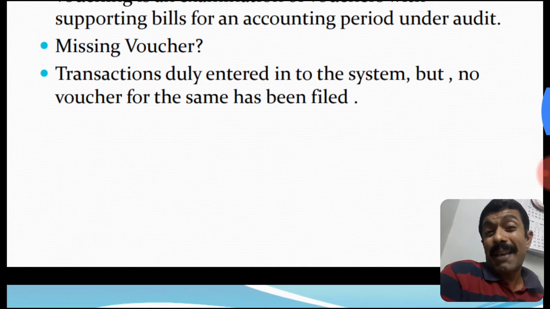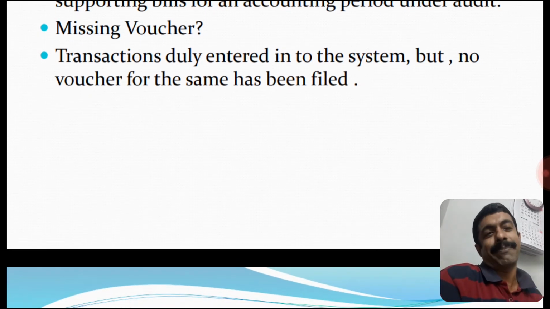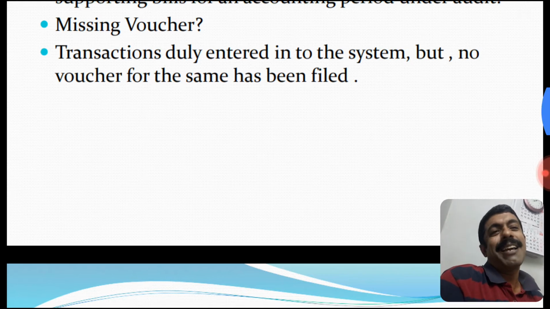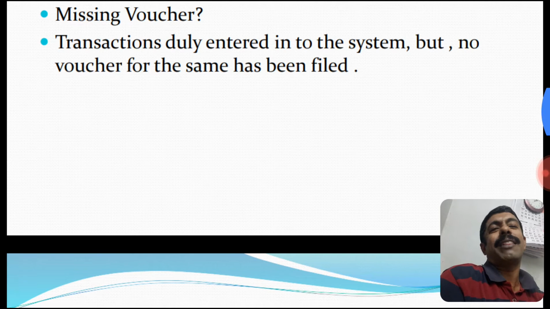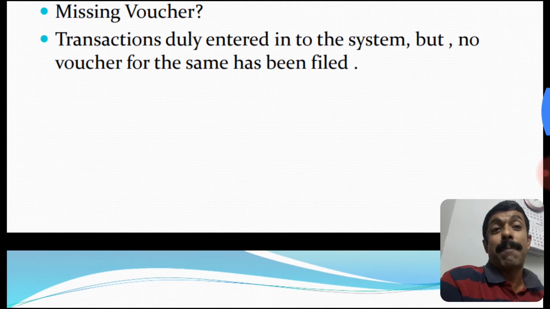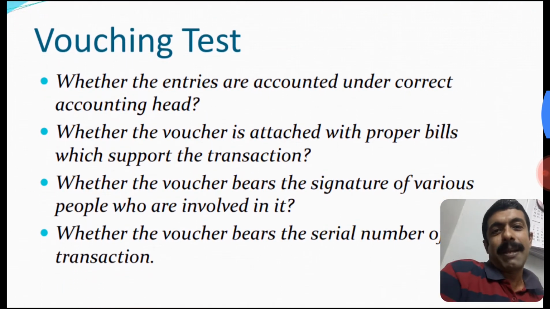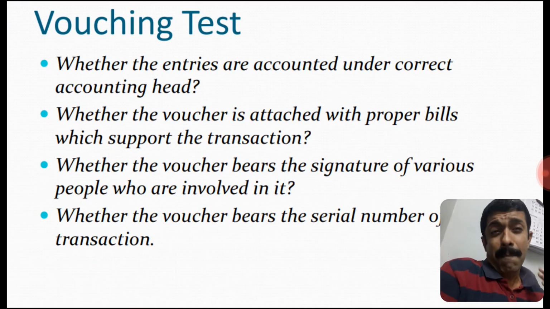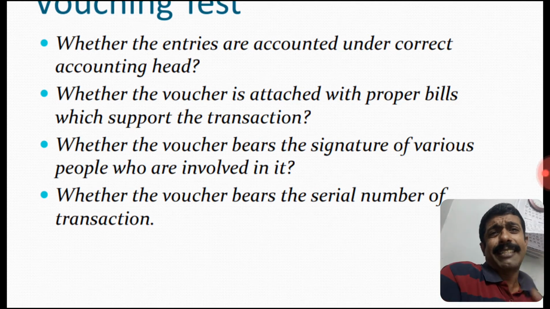What is a missing voucher? A transaction duly entered into the system and recorded in the system, but when we check the report against the actual vouchers, a voucher may be missing. We may write a paper and submit it to the management stating that these vouchers are missing in the books. This is the main test, the vouching test.